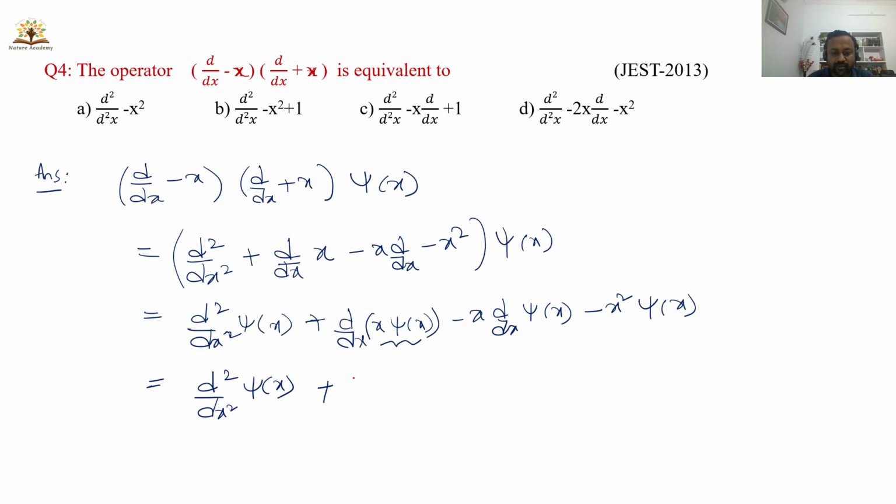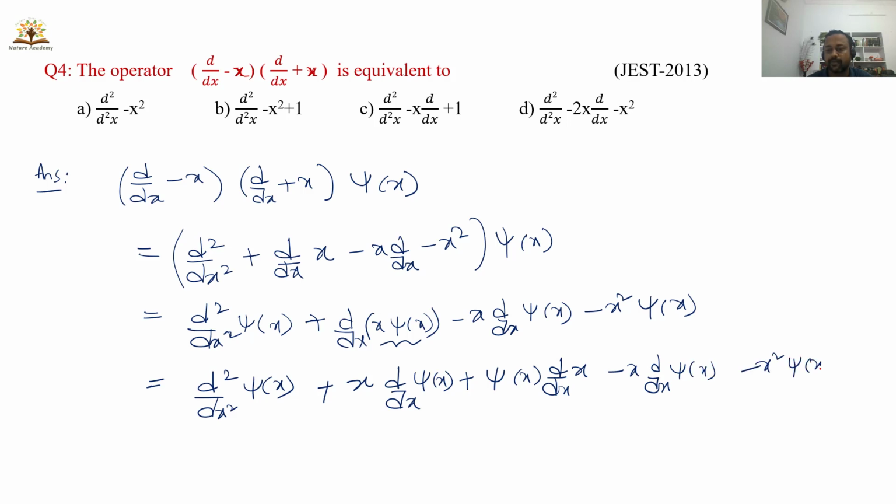So apply the UV formula: u into derivative of v, that is d by dx of psi of x, plus v into derivative of the first function, that is x, minus x into d by dx of psi of x minus x square psi of x. So here you can see minus plus x into d by dx of psi of x minus x into d by dx of psi of x cancel.